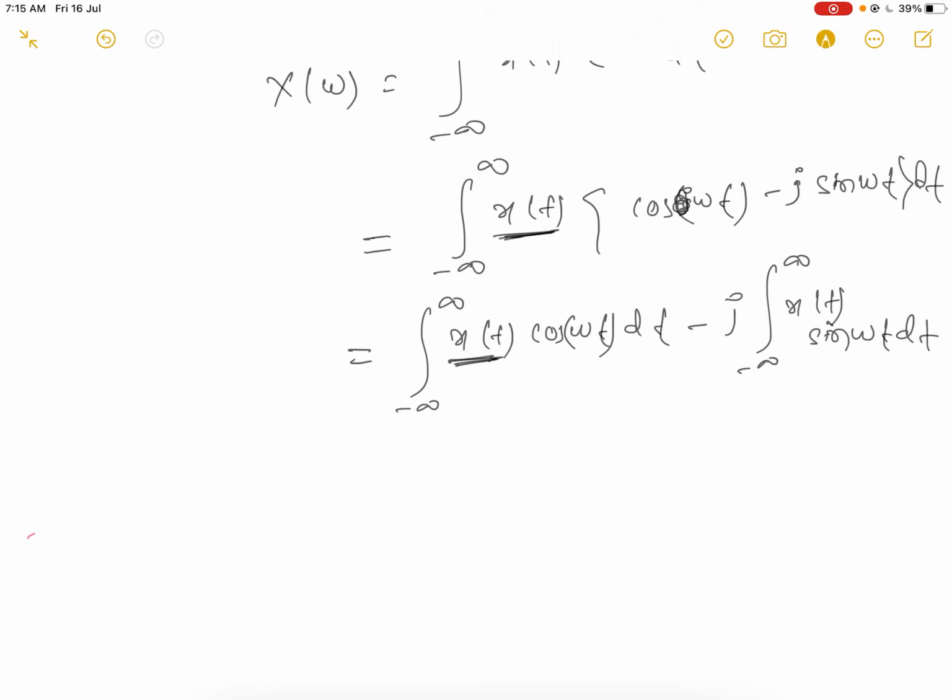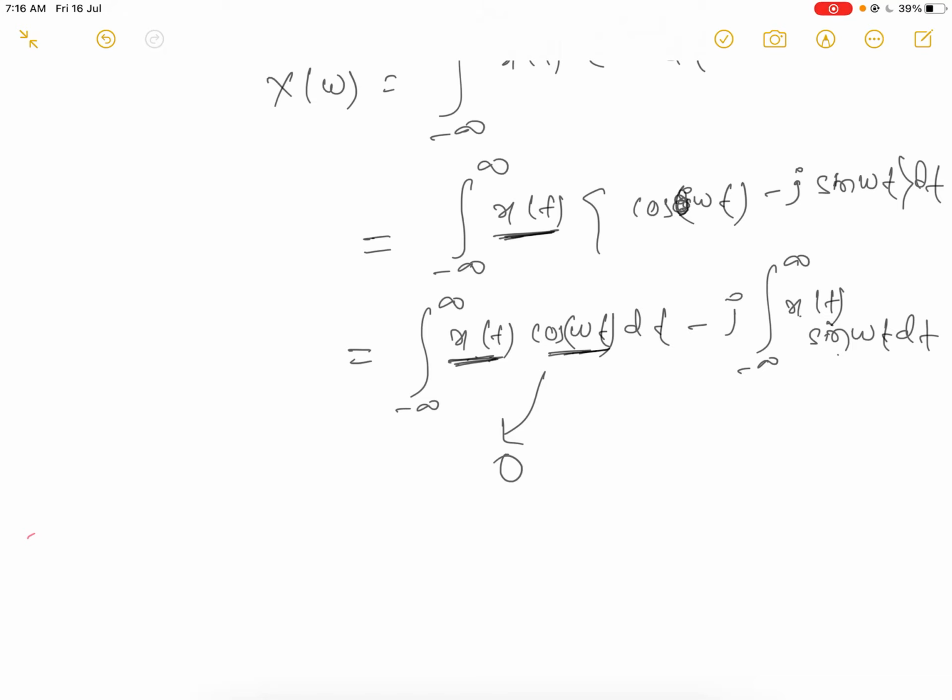Check it. Here x(t) is real and odd, and cos omega t is even. What will happen? Odd into even is odd, and when you integrate an odd function from minus infinity to infinity, it becomes 0. And here it is odd and odd. After odd multiplication, odd will be even.